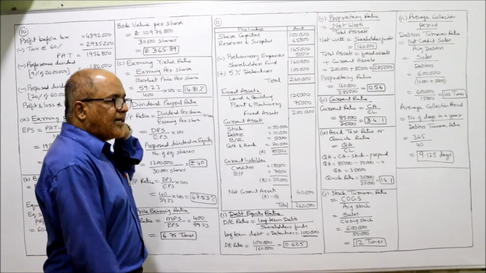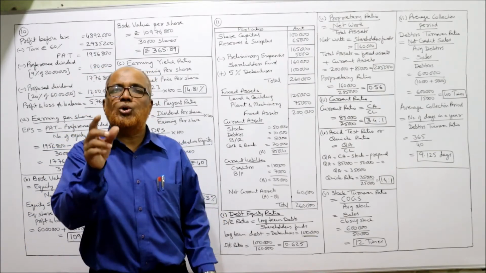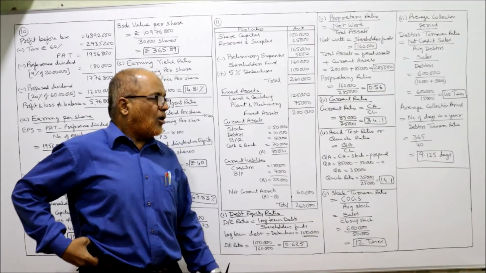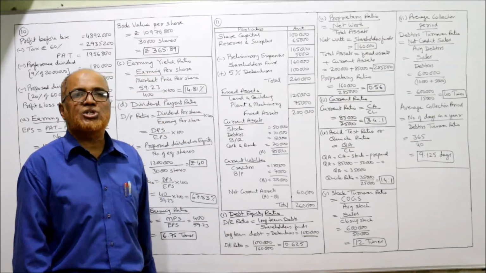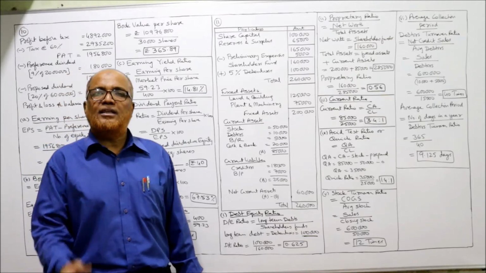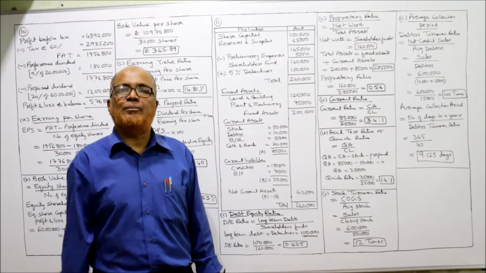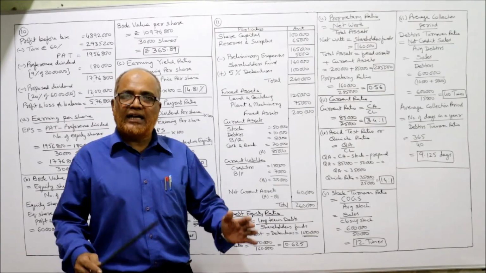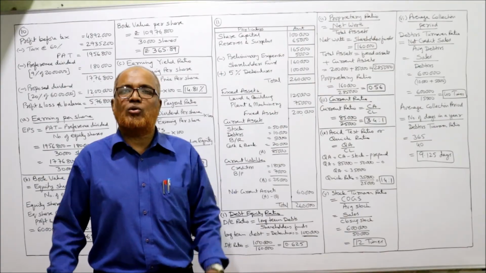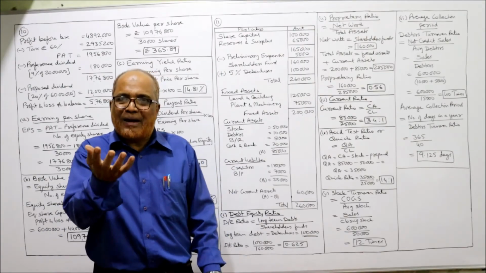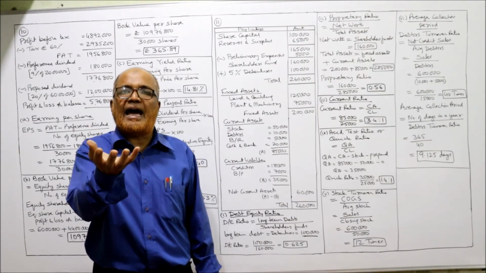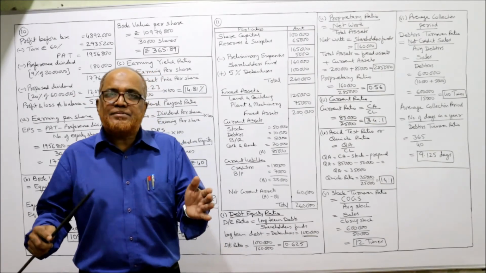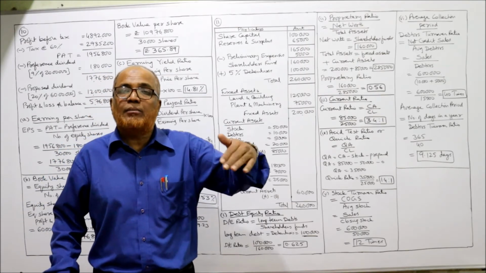So first of all, debt equity ratio. Debt equity ratio shows the proportion of debt compared to the shareholders fund. So we got the debt equity ratio of 0.625. That means the debt is 62.5% of the capital of the shareholders fund. So it is better to keep the debt, because debt will act as a leverage in lifting the profitability. When we keep some debt in the business, our profitability will increase.